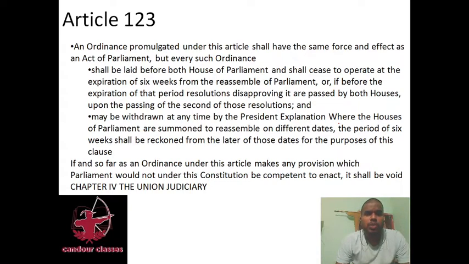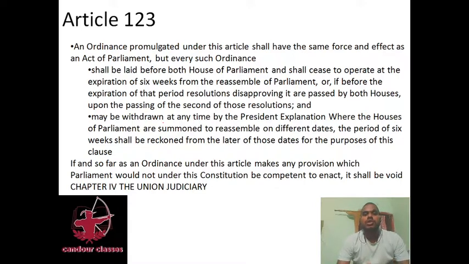Now, an ordinance promulgated under this article shall have the same force and effect as an act of Parliament, but every such ordinance shall be laid before both Houses of Parliament and shall cease to operate at the expiration of six weeks from the reassembly of Parliament, or if before the expiration of that period resolutions disapproving it are passed by both houses, upon the passing of the second of those resolutions, and may be withdrawn at any time by the President. Explanation: where the houses of Parliament are summoned to reassemble on different dates, the period of six weeks shall be reckoned from the later of those dates for the purposes of this clause.